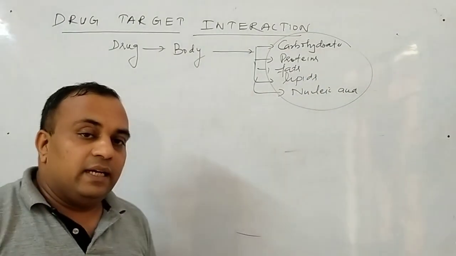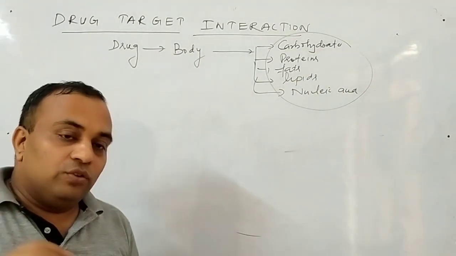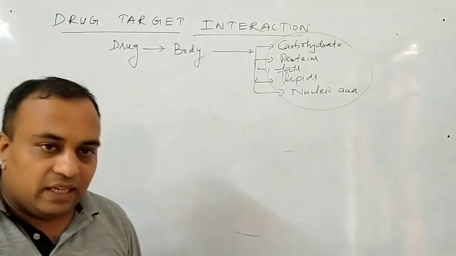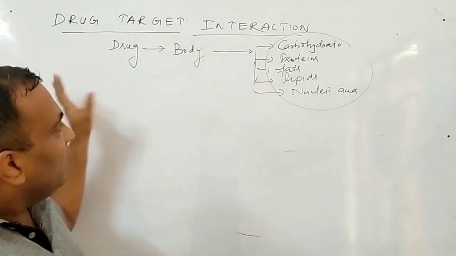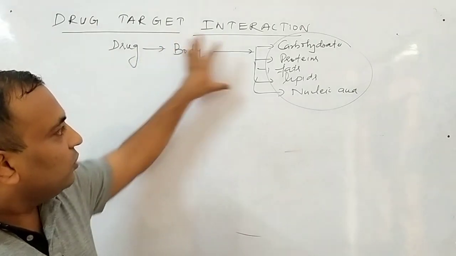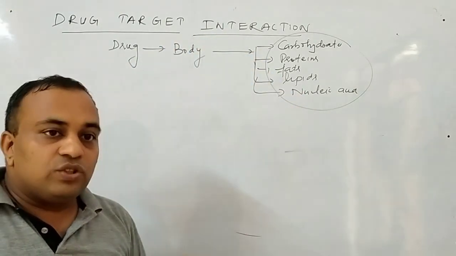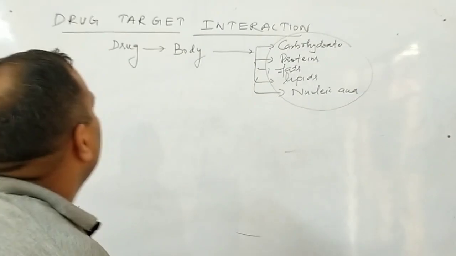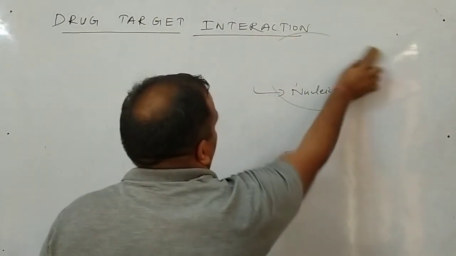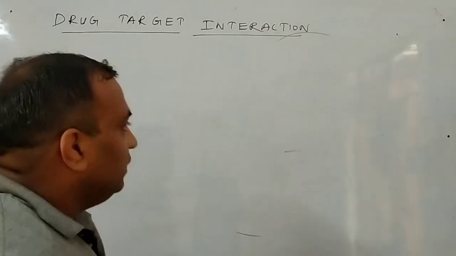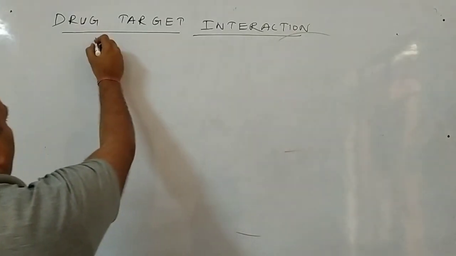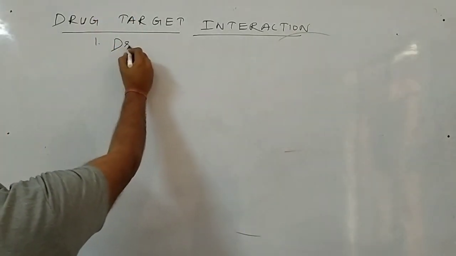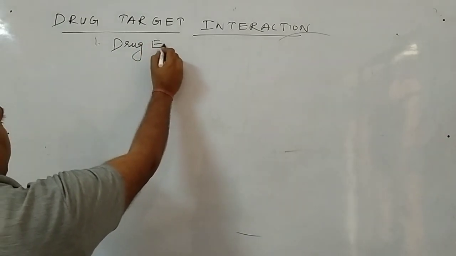But all these targets are present in the cells. So how these drugs approach these targets, and you can say the whole effect of these drugs is on these main compounds. So we have to study how the drug interacts with these. I will divide drug target interaction into 2 parts. The first part I will study is drug enzyme interaction.